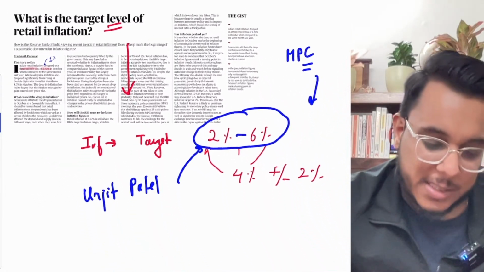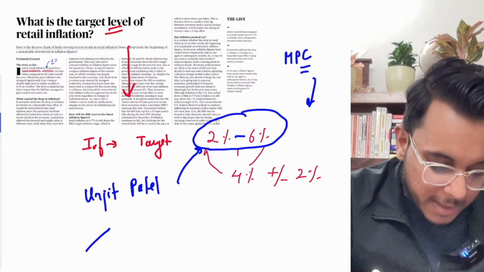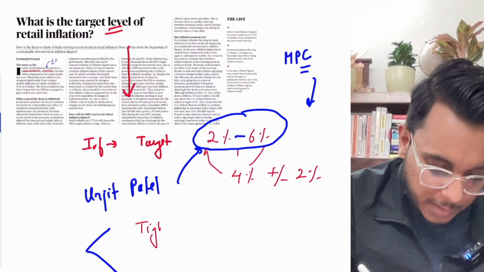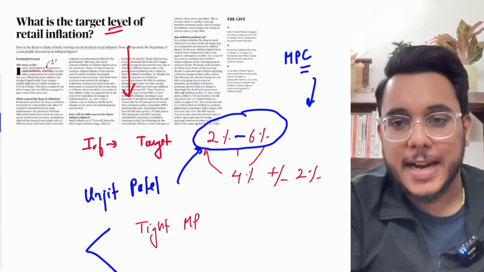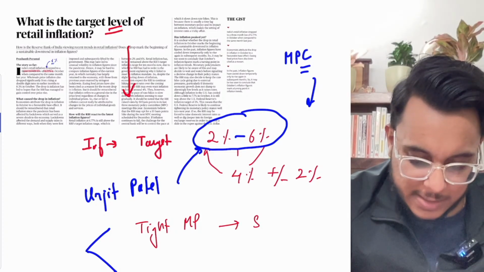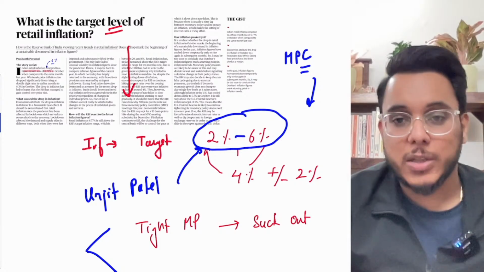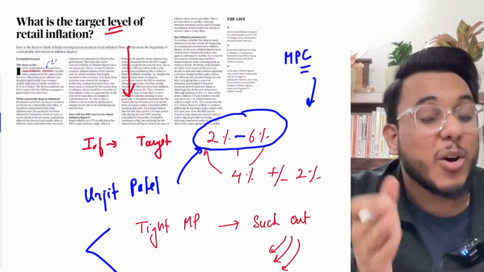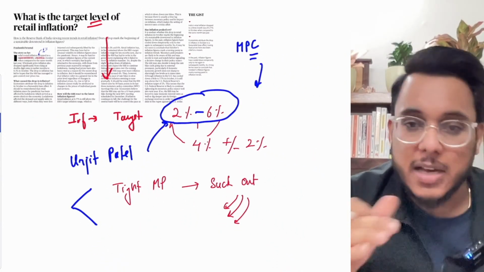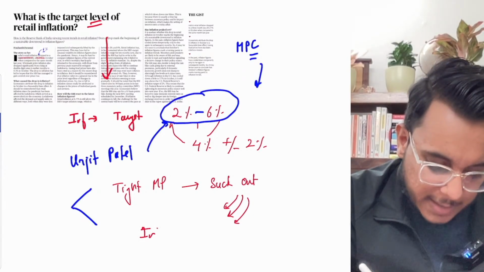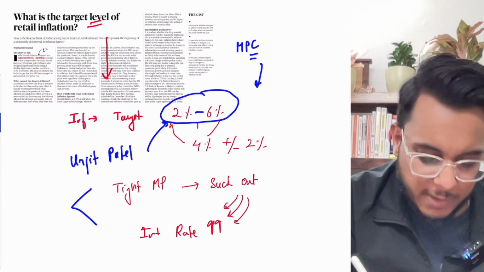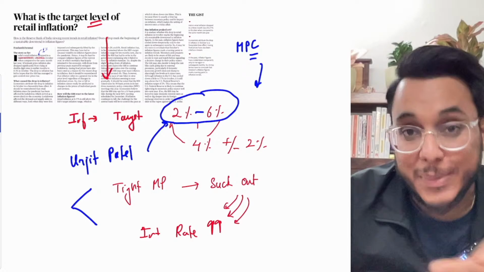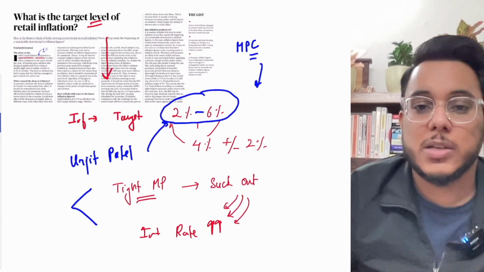Now, guys, whenever inflation is high, the government follows a tight monetary policy. In a tight monetary policy, what will the government do? It will suck out the liquidity. The liquidity, the money supply in the economy, will be sucked out, not actually by the government but by the Reserve Bank of India, majorly. The interest rates will be increased, because if the interest rate is high, people will not demand more money, and when people don't demand more money, the money supply in the economy will not increase. So a tight monetary policy is to be followed.